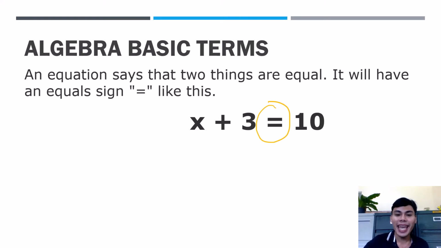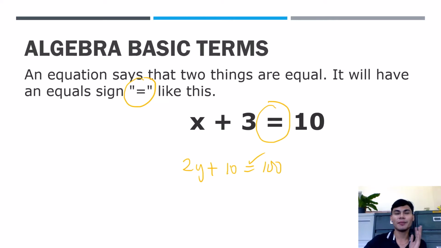So, example, x plus 3 equals 10. So, this is an equation. Again, if it has an equal sign, we are talking about an equation. So, example also, 2y plus 10 equals 100. So, this is an equation because we have an equal sign.